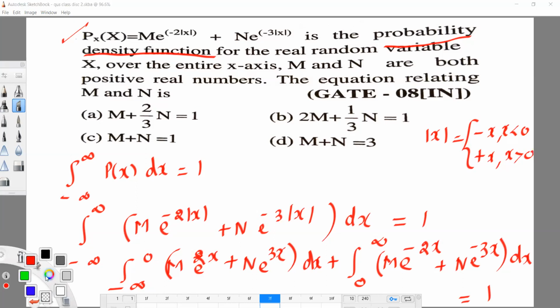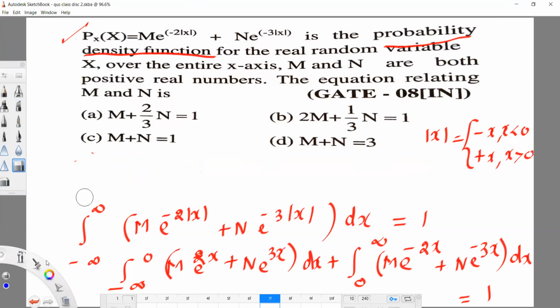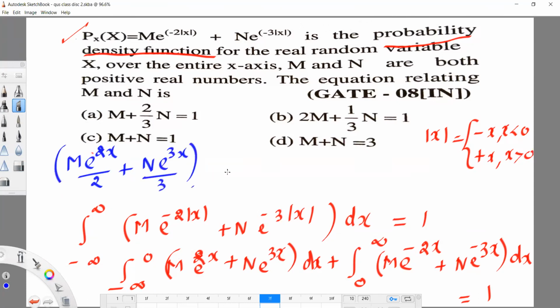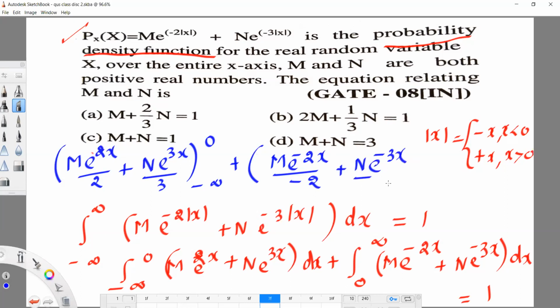Now the next step: the integration of the first term gives m e power 2x by 2 plus n e power 3x by 3, with limit minus infinity to 0, plus the integration of the second term, m e power minus 2x by minus 2 plus n e power minus 3x by minus 3, with limit 0 to infinity, equal to 1.